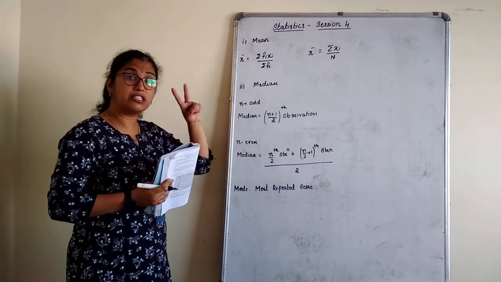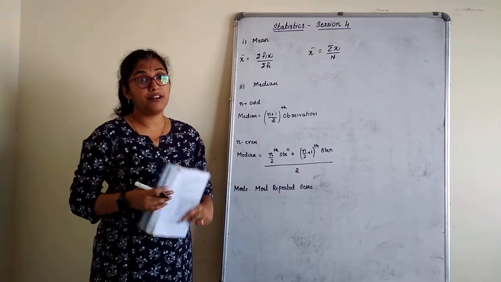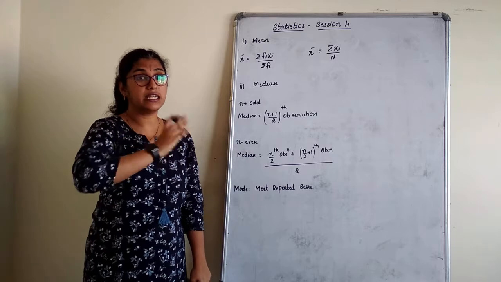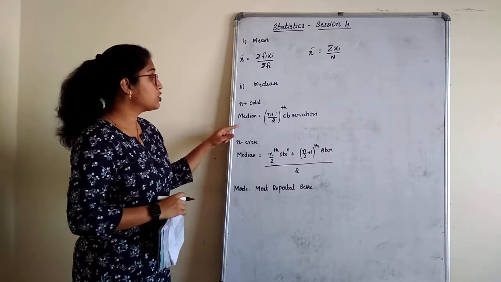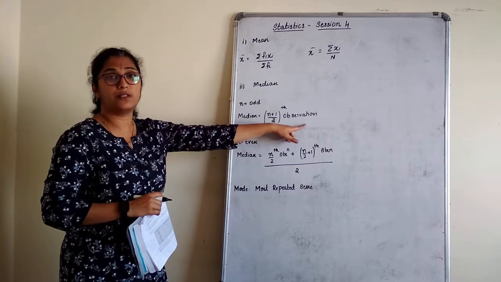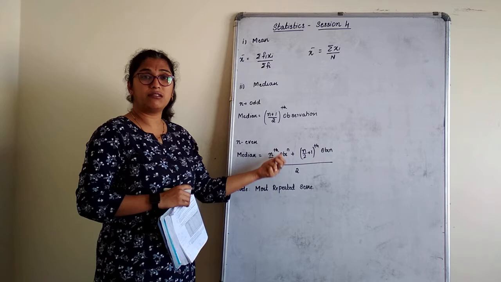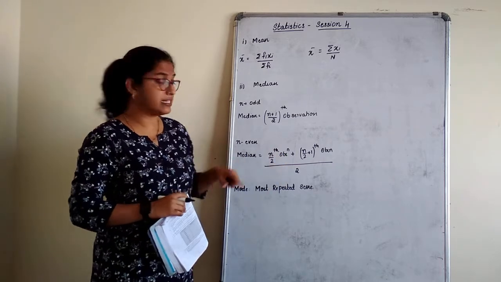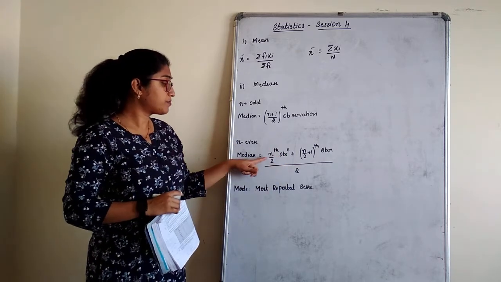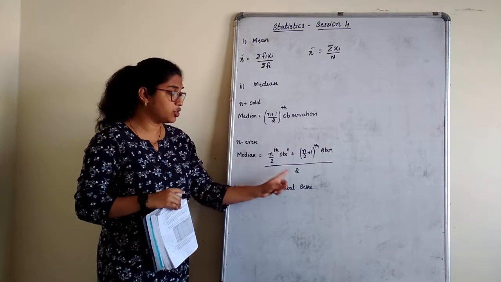Median has two formulas. If the given data is even or odd, we first arrange them in ascending or descending order. Based on that, if it is odd, it is (number of scores plus 1) by 2 observation. Those many number of observations we count. You will understand this correctly once we start the exercise. If it is even, it is the n by 2th observation plus the (n plus 1) by 2 observation, divided by 2.